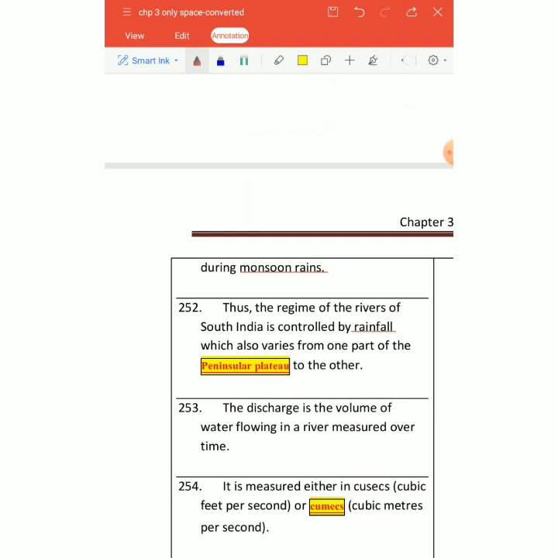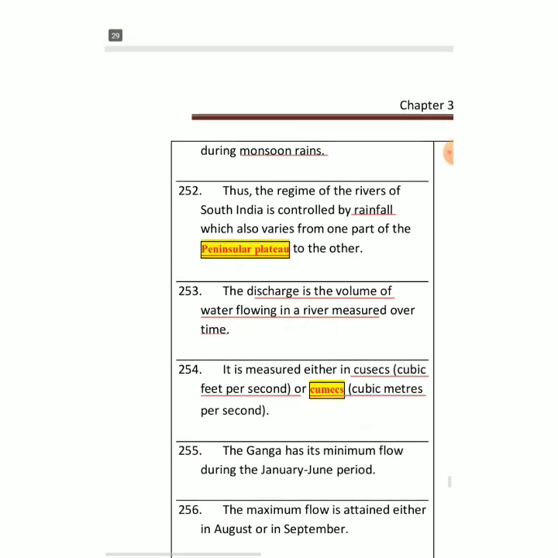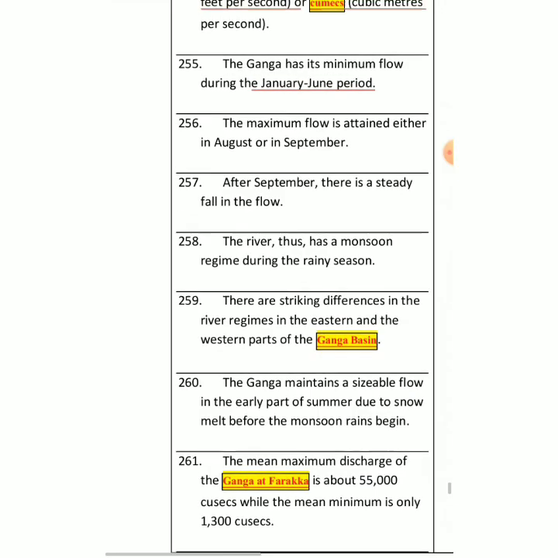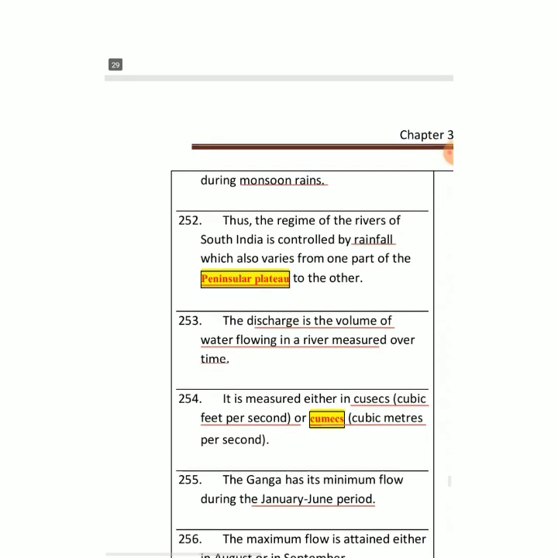And then we have discharge, the volume of water, which is also measured in time. We can measure water through cubic feet per second, or it can be cubic meter per second. From there only we can assess. You find Ganga has less water, minimum flow, during the January to June period. This is the driest period of India basically. We don't find any rainfall in this. After June only North India receives rainfall, especially from the southwest monsoon.